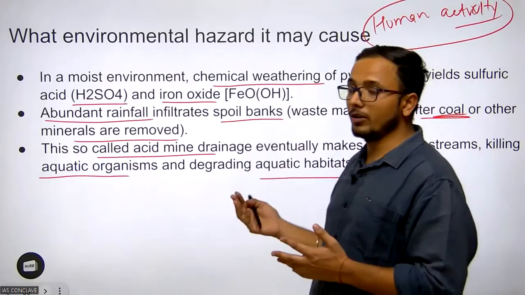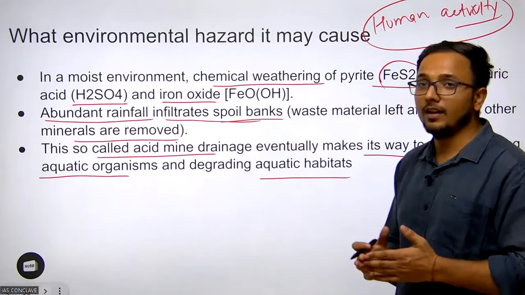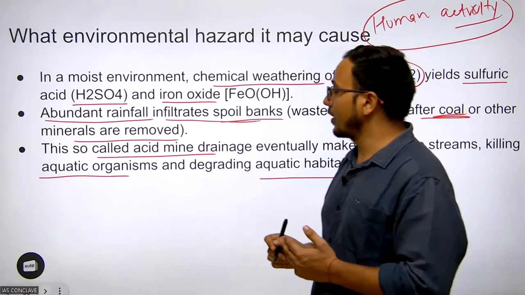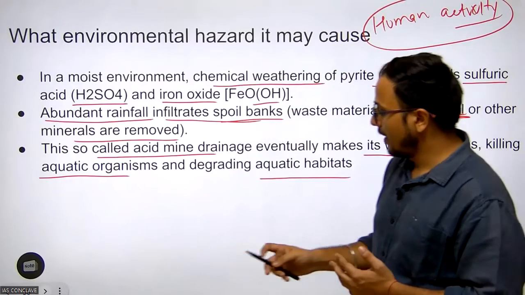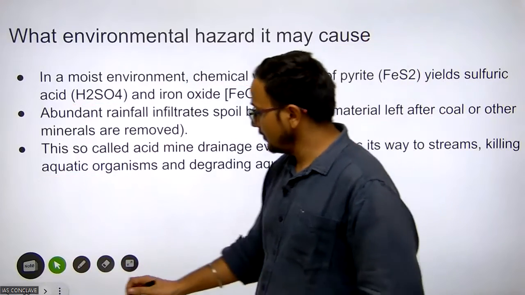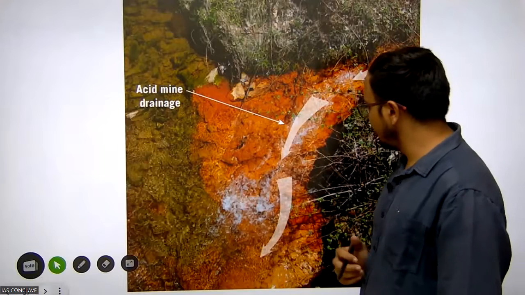So when abundant rainfall takes place, it infiltrates the soil banks, and this is how it creates acidic solutions like sulfuric acid solutions or other iron oxide solutions. This is an example of acid mine drainage.